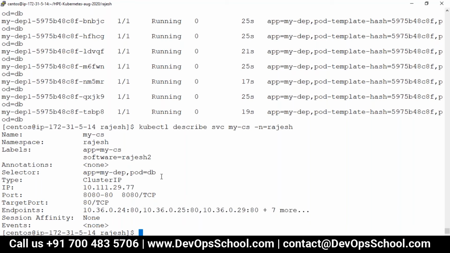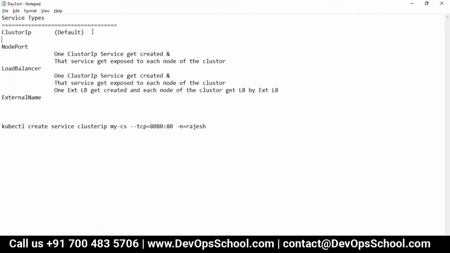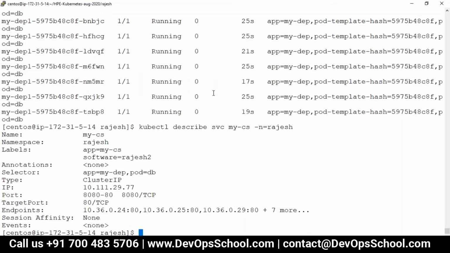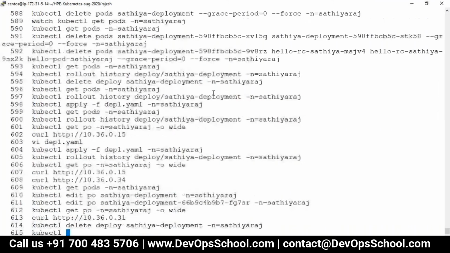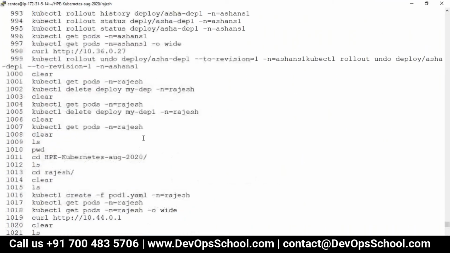Okay, I got it. So Rajesh, once the labels are matched, it will be exposed to the nodes, right? Services will be exposed to the node? Sir, no. I did not try. Remember that, never forget. I did try cluster IP. I did not try node port at all. I will try it once you do this stuff.